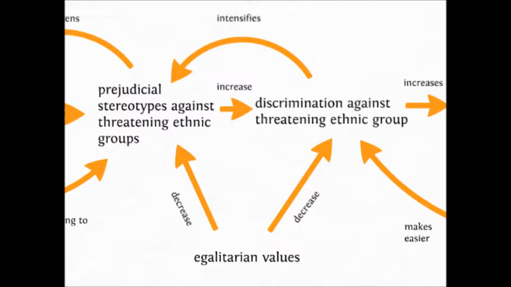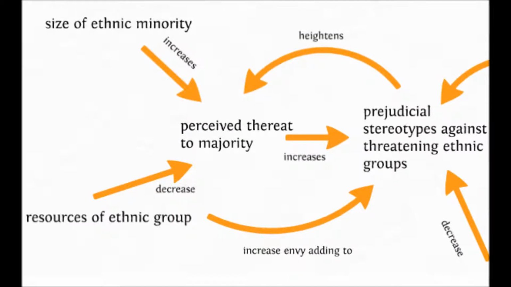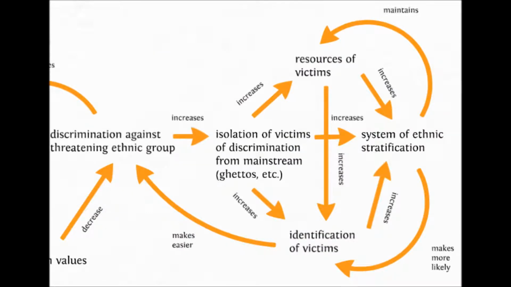I'm sure some people are claiming that this is what is happening in the wage gap, and I disagree, but that's another topic in itself. At the left, it seems to be talking about ethnically based phobias. I think it's pretty self-explanatory. People like resources, and if they see other people getting resources that they could have, they tend to think irrationally. Now, the right seems a little more complicated, but it really isn't. It's basically just saying that segregation causes further differences between the groups, which leads to easier identification of the group, which makes discrimination easier. I'm sure you can pause and figure it out yourself if it doesn't make sense.